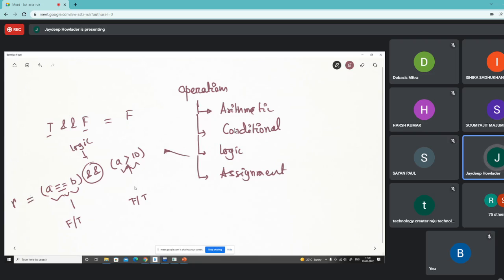What is the meaning of this? The right hand side expression will be evaluated first, and then the value will be assigned to the left hand side variable. So equals to stands for the assignment operation. We do not call this equals, rather we call it assign. This one is called the equals to operation, and this one is called the assignment operation.